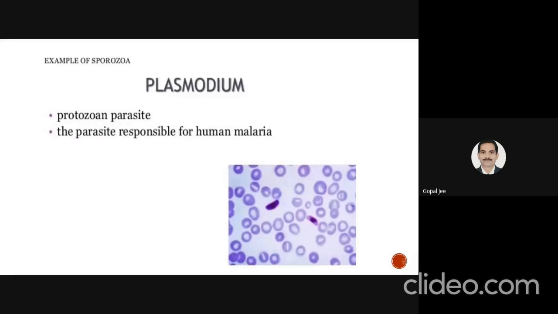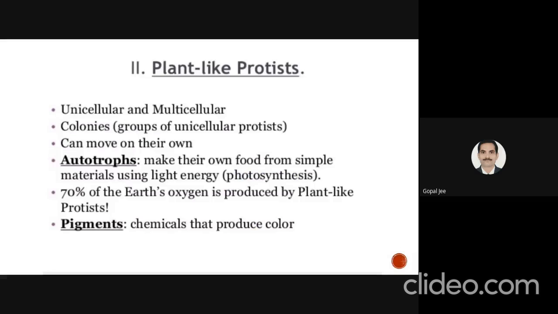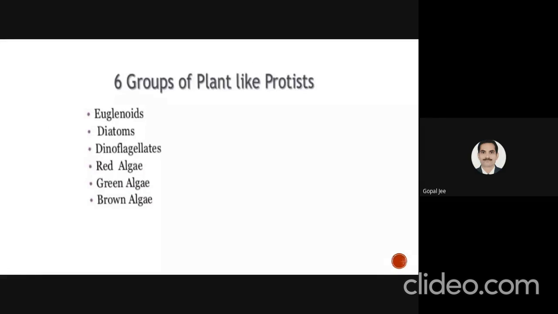Then plant-like protists. These plant-like protists are unicellular and multicellular. They can form colonies. They can also move on their own. They are autotrophs, as they make their own food. And 70% of Earth's oxygen is produced by plant-like protists. They can also produce pigments, that are chemicals that produce colors. There are six groups of plant-like protists, which include euglenoids, diatoms, dinoflagellates, red algae, green algae, and brown algae.